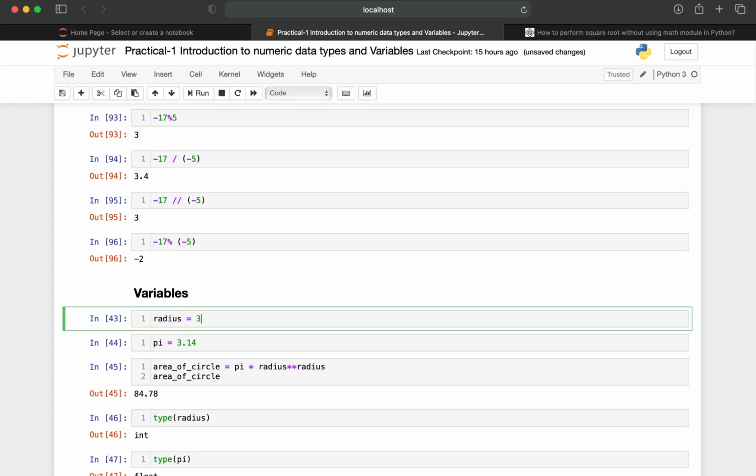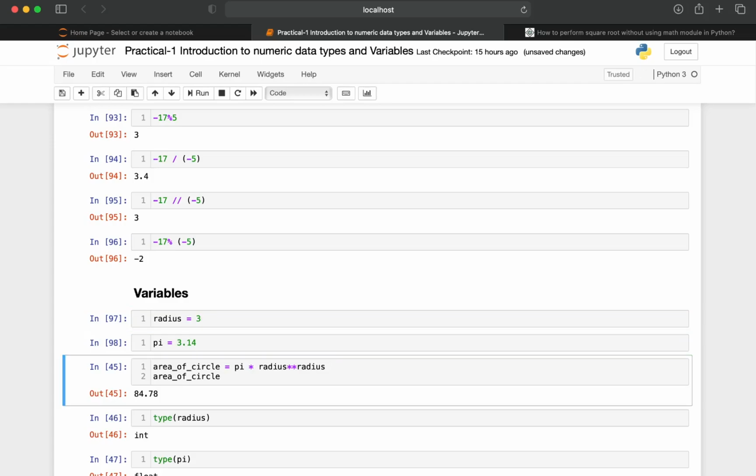Whenever we run this in the Python interpreter, as the type of this 3 is an integer, some memory is allocated for this variable in the memory. Same in the case of pi. Using these two we can find the area of the circle, which gives us the value of 84.78.